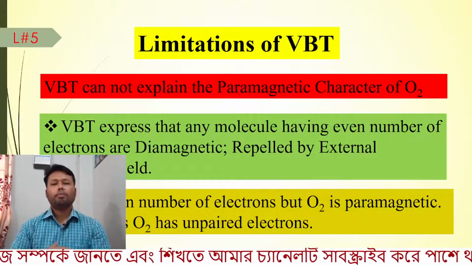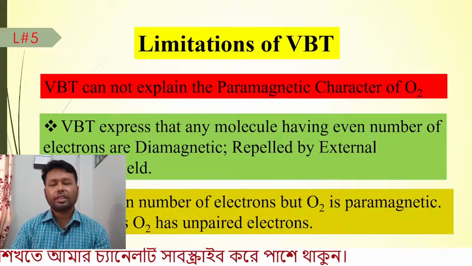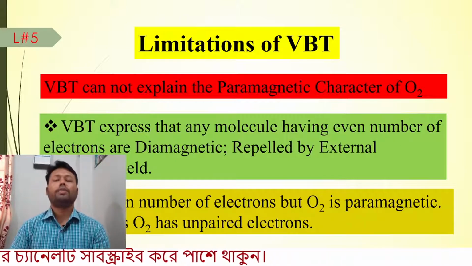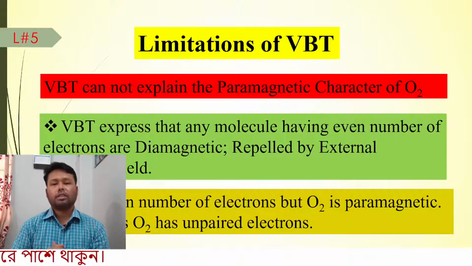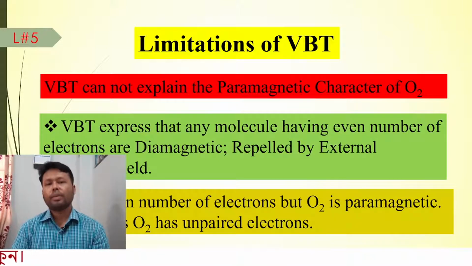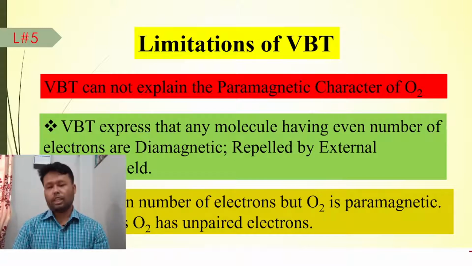From valence bond theory, if any molecule has unpaired electrons, it will show paramagnetic character, but the oxygen molecule has an even number of electrons and still is paramagnetic. Therefore, it definitely has some unpaired electrons which cannot be explained with valence bond theory.